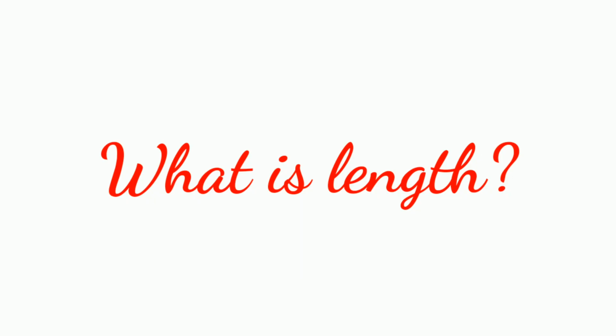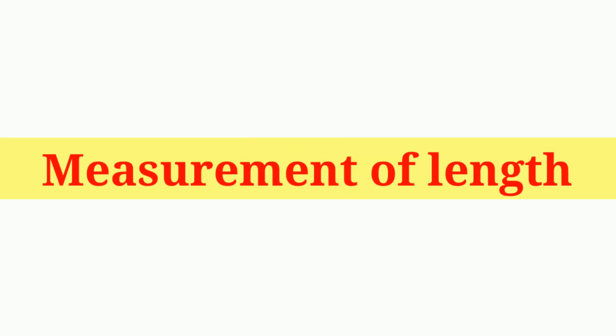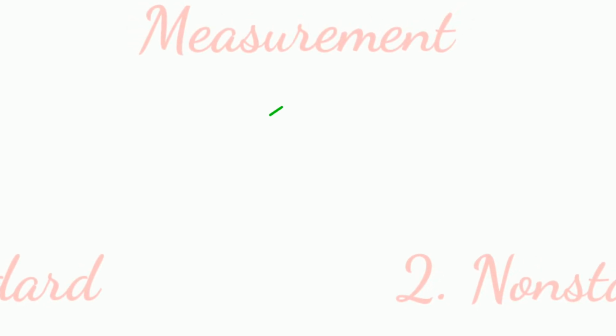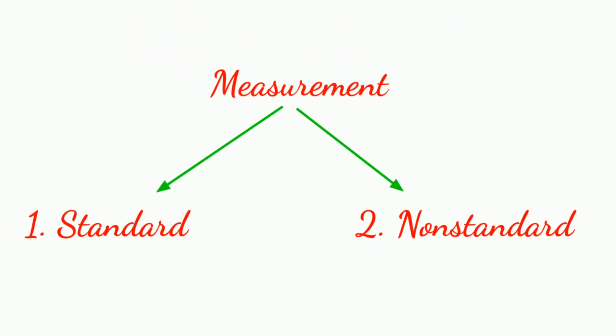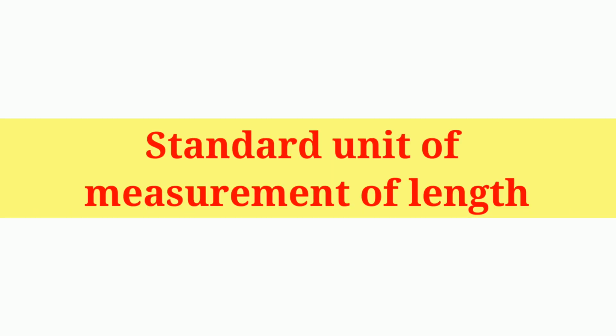Let's see what length is. It tells the size and distance from one point to another. Basically, it tells us how long an object is. Measurement of length: lengths are measured in two different units of measurement. First is standard and second is non-standard. In this chapter, we will learn non-standard units of measurement. But you should know what the standard unit of measurement of length is.